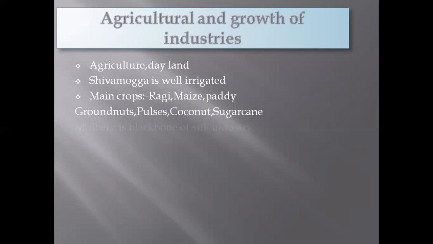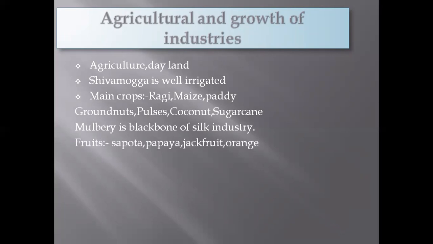And also we can see that mulberry is the backbone of the silk industry. Which is the backbone of the silk industry? Mulberry is the backbone of the silk industry. And fruits like sapota, papaya, jackfruit and orange are the favorite fruits grown here.